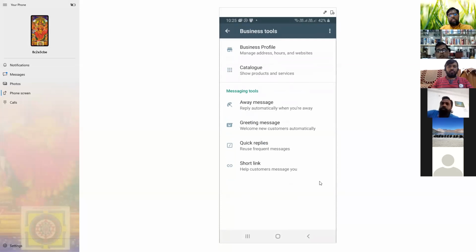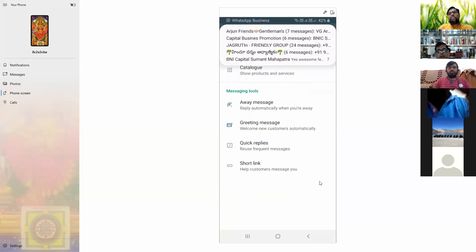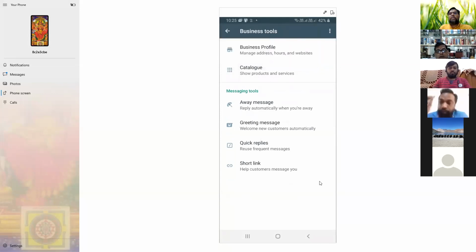Yes, applicable. WhatsApp may enhance it next year because of COVID and more messages; that is the only reason they restricted it to 256. Business account also, only 256. And this is free, right? Yes, this is free. Okay, thank you.